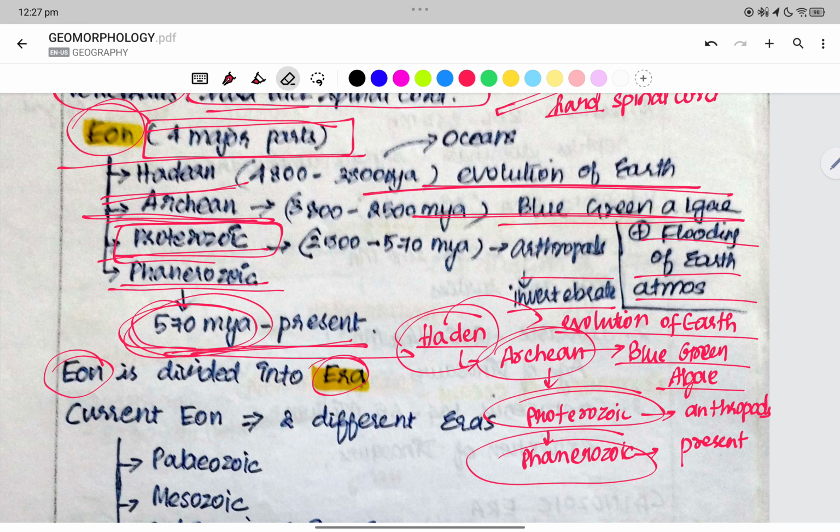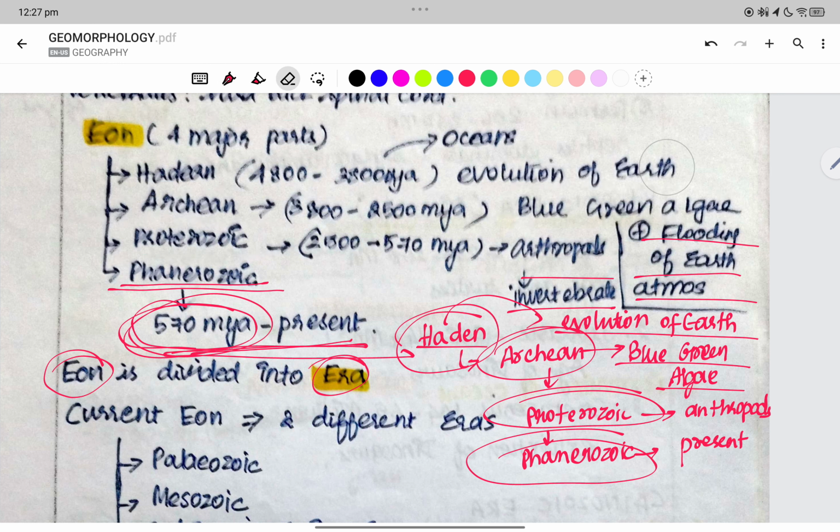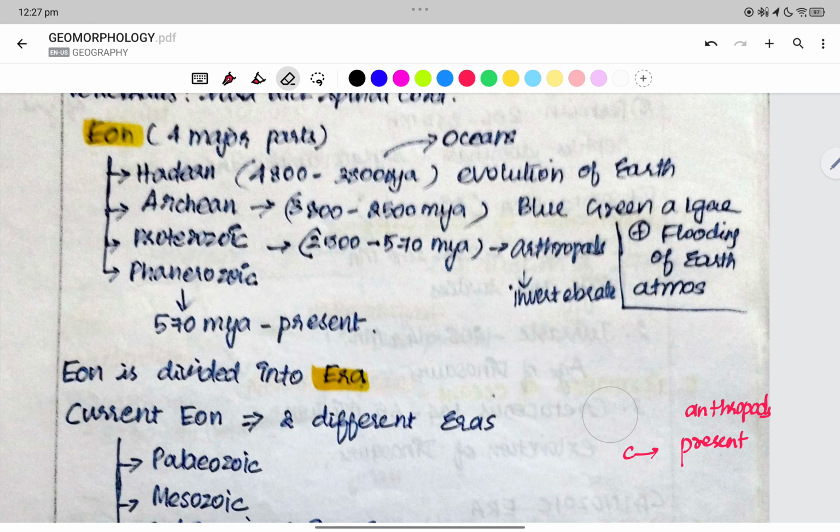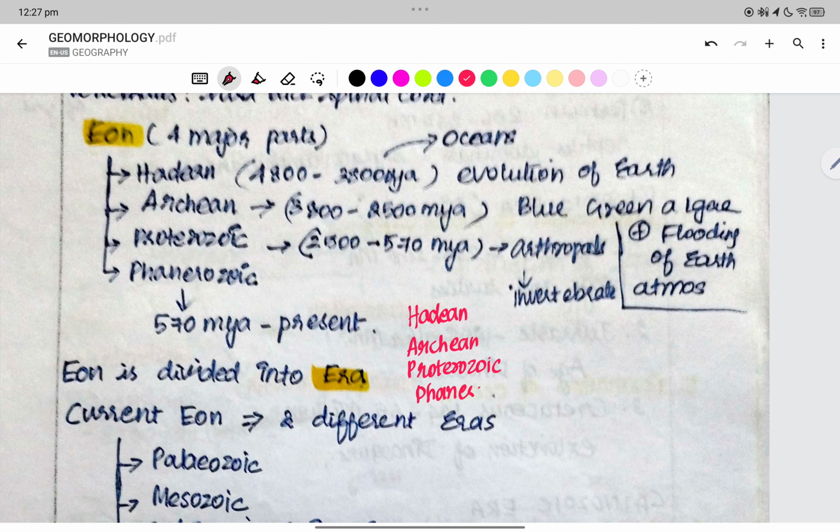So we have Hadean, Archean, which is blue-green algae, then Proterozoic, and then we have Phanerozoic.